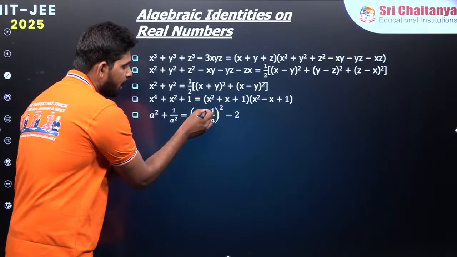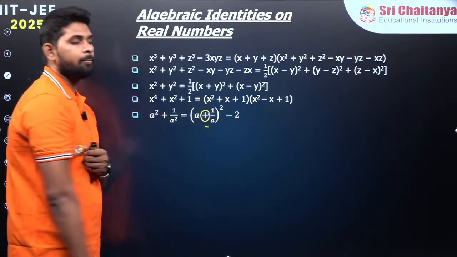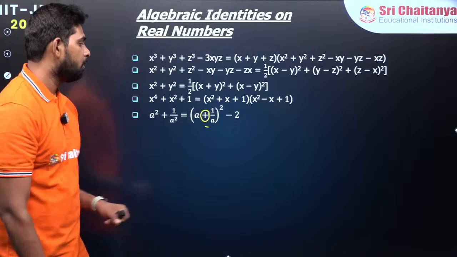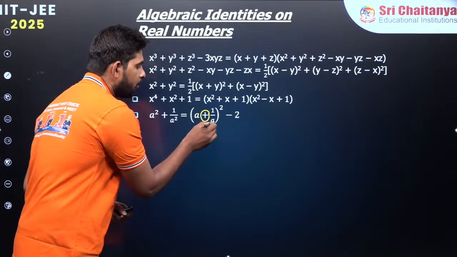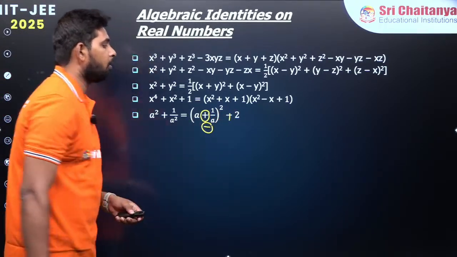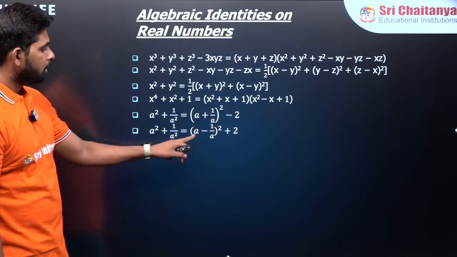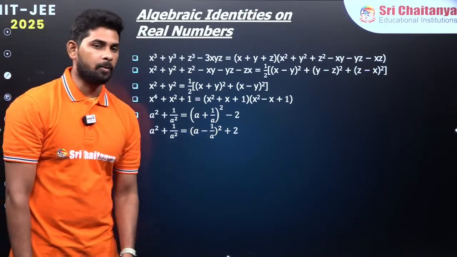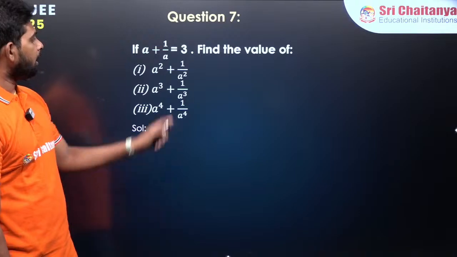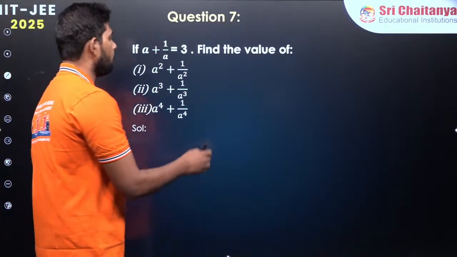Just in case, if instead of minus I wanted to take plus, in the place of plus over here I am taking minus over here, then you are going to get plus over here. That we are going to see in the next formula. You can see that here if I am taking minus, you are getting plus over there, right? And on that I am going to solve a problem over here.